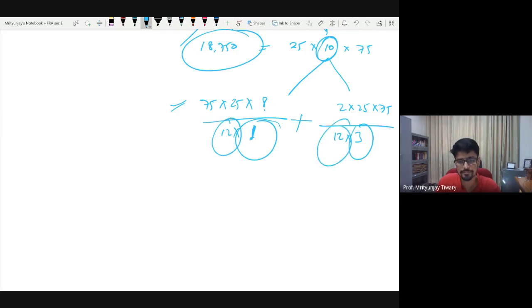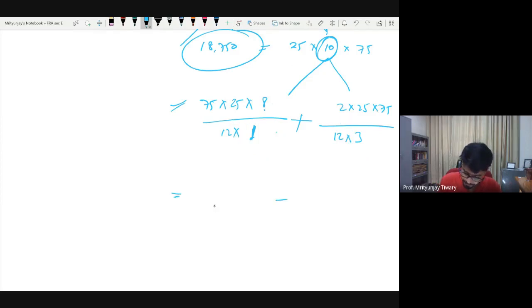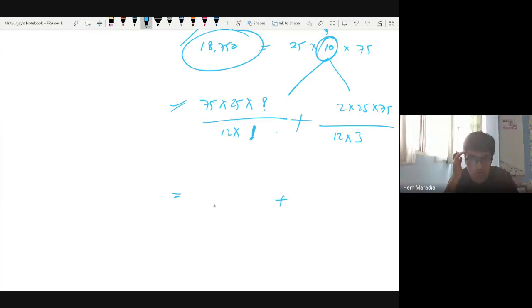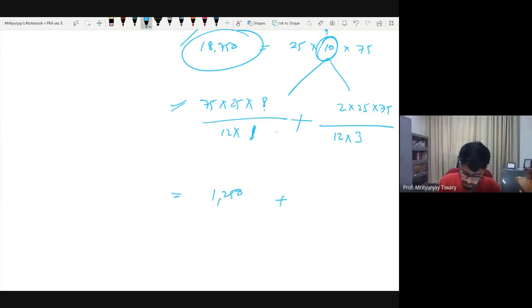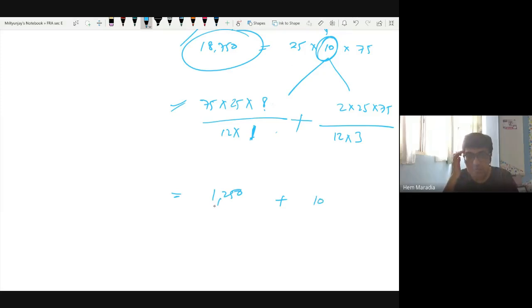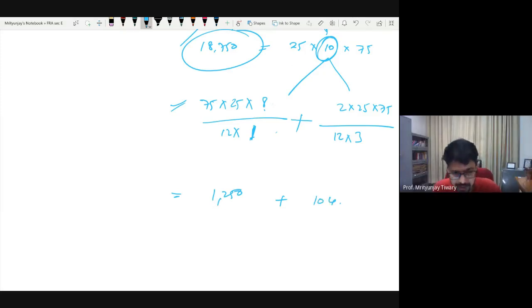Okay? Let's find out the numbers. Someone can quickly tell me the numbers. So for the 1 year one, it is 1250. The other one is 104.17. Ignore 0.17 for the time being. So this plus 16667. This is your total depreciation on inventory. Can somebody quickly tell me this number? So 18021. Okay, perfect.